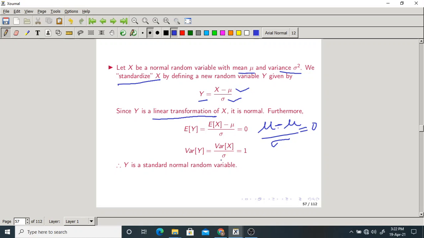Variance of x by sigma is sigma square by sigma square, which is equal to 1. Expectation of y is 0, variance of y is 1, which means y is in standard form. Then y is a standard normal random variable.